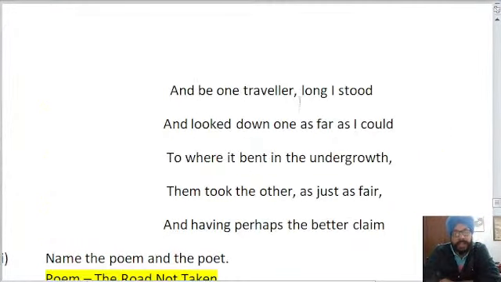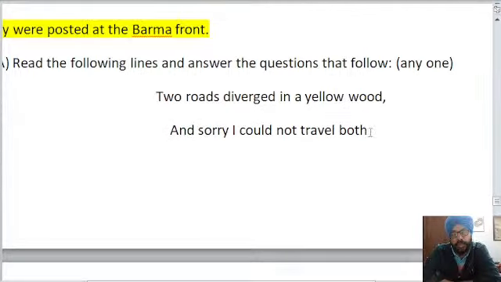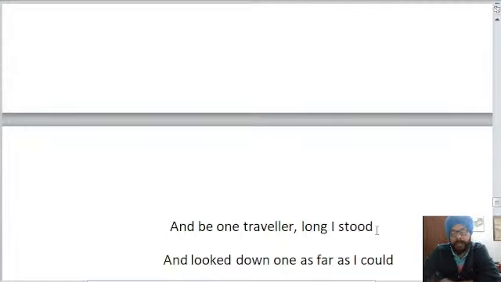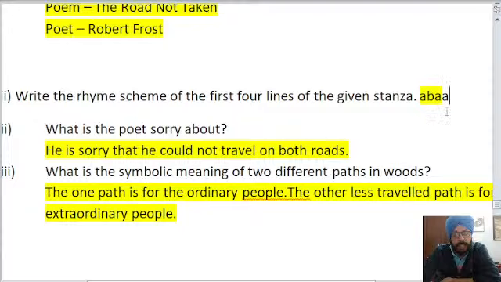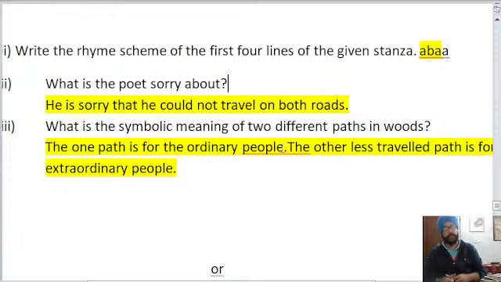So how to check the rhyme scheme? Like wood is A, both is B. Stood is rhyming with wood, so it becomes A, and could is also rhyming with stood, so it also becomes A. So the rhyme scheme of the first 4 lines is ABAA. What is the poet sorry about? He is sorry that he could not travel both roads. It is the answer. And what is the symbolic meaning of the two different paths in the woods?